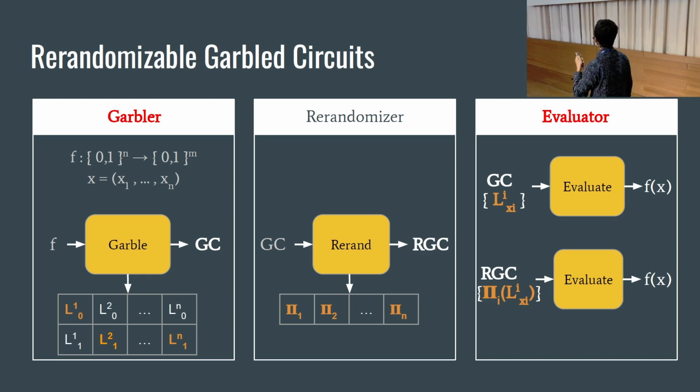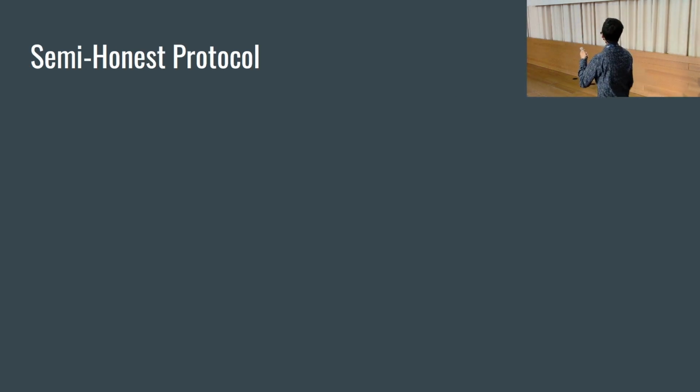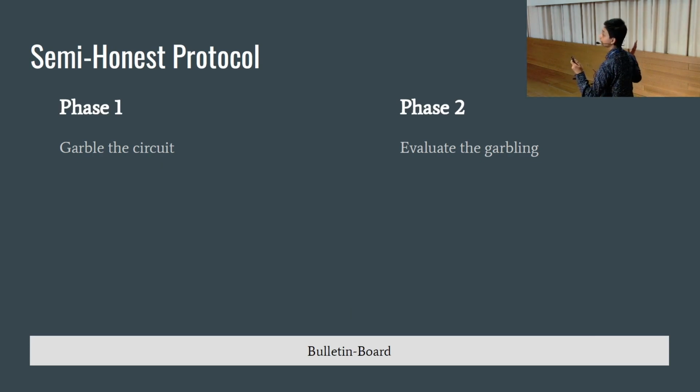Now this already gives us a framework for how we would create a semi-honest protocol. The idea is that garbling, re-randomizing, evaluating, they're all function-size dependent tasks, so let's make the servers do everything. So for the semi-honest protocol, we have two phases. In the first phase we garble the circuit, in the second phase we evaluate the garbling.